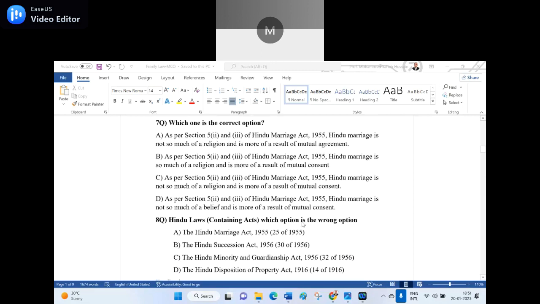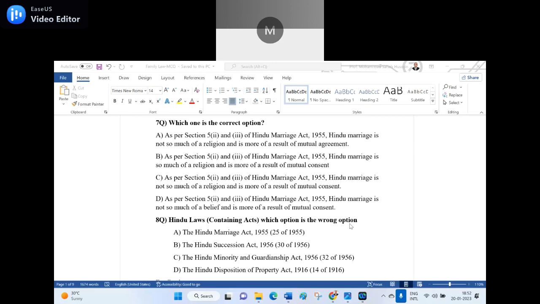Now, 8th question. Hindu law containing acts, which option is the wrong option? A. The Hindu Marriage Act 1955, B. the Hindu Succession Act 1956, C. the Hindu Minority and Guardianship Act 1956, D. the Hindu Disposition of Property Act of 1916. Which option is the wrong option? D is the wrong answer. Why?